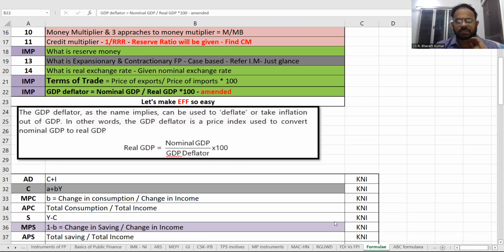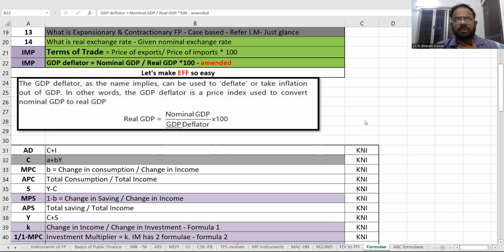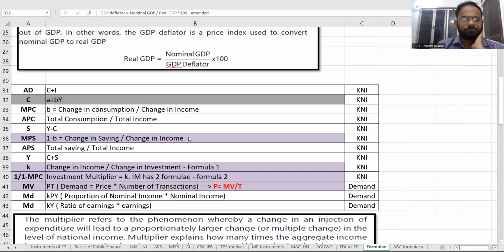Why I wanted to give you this time was to glance and write the GDP deflator. Anyways, real GDP is nominal GDP by GDP deflator, or GDP deflator is nominal GDP minus real GDP. These are the words that we will try to use.